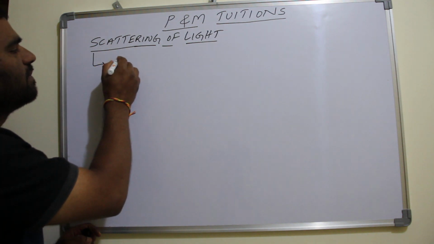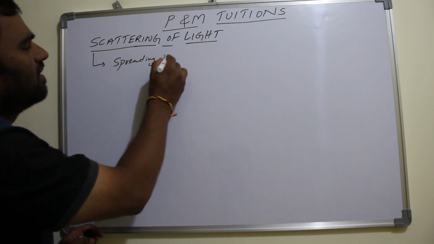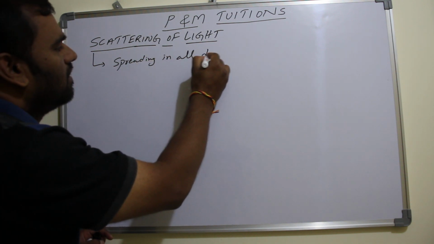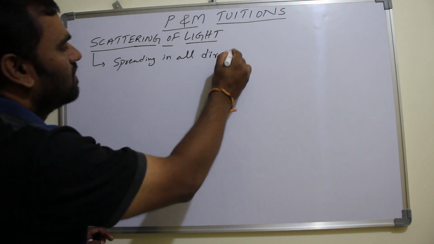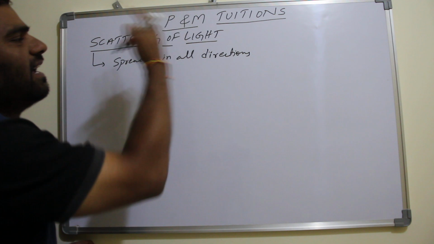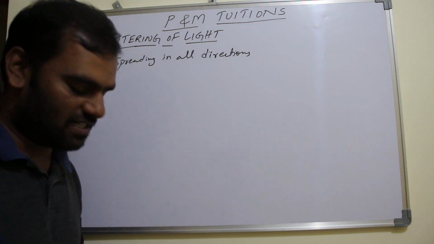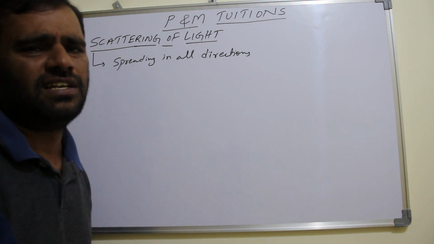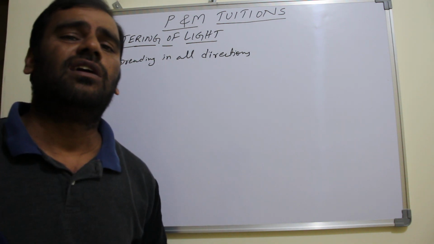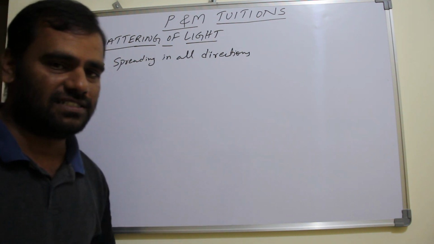Scattering means spreading in all directions. Who is spreading? Light is spreading. That's the reason this is known as scattering of light. So when light spreads in all directions, that means scattering of light occurs.